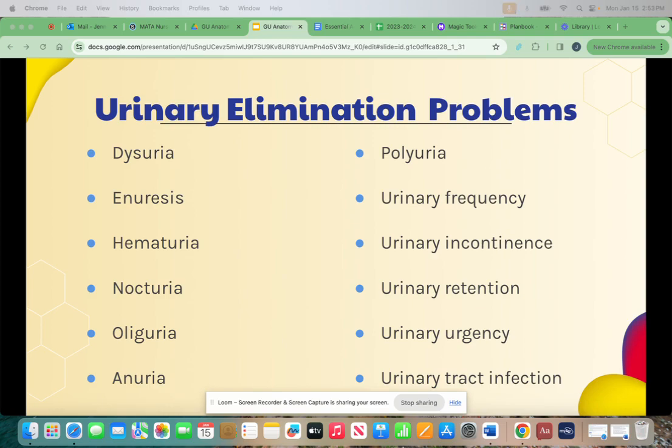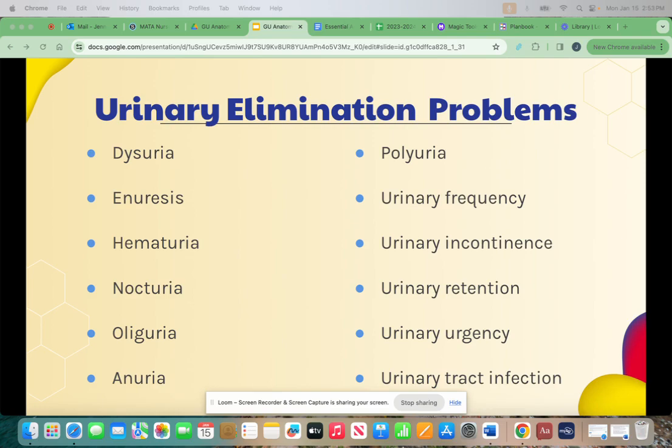Oliguria is a scant amount of urine, less than 500 milliliters in 24 hours. This can be caused by poor fluid intake, shock, burns, kidney disease, and heart failure. Next is anuria, which refers to no production of urine. Polyuria is an abnormally large amount of urine. This can be caused by medications, excess fluid intake, diabetes, and hormone imbalances.